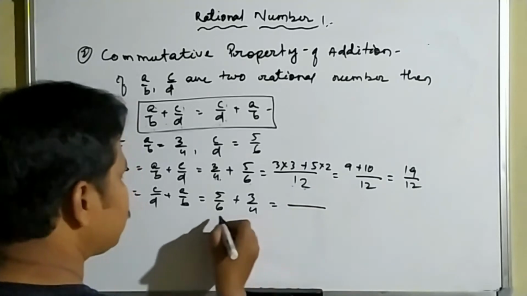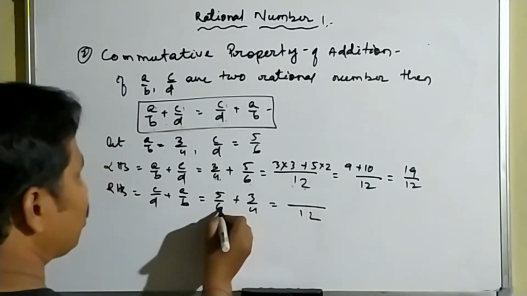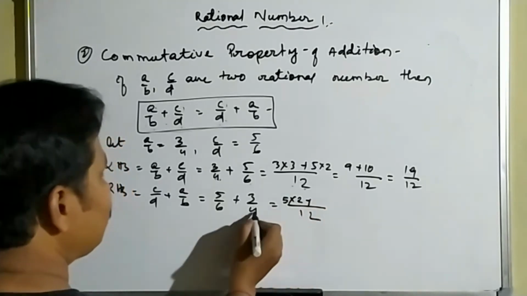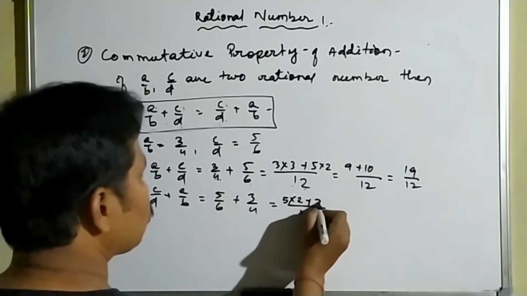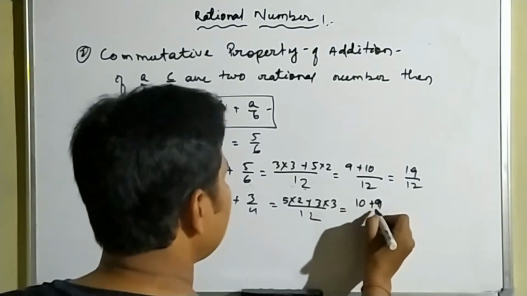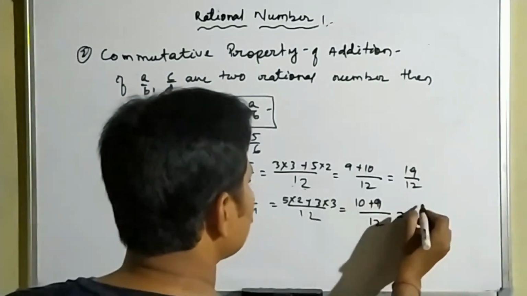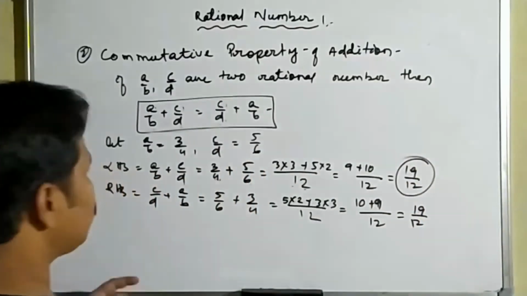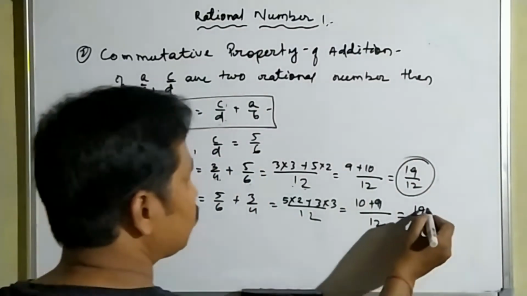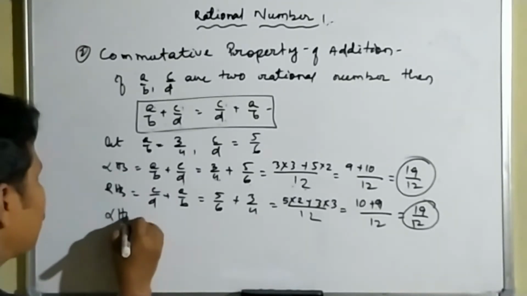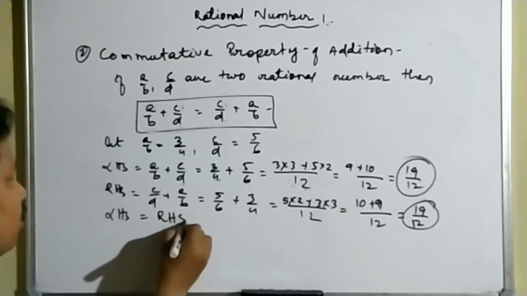Again the LCM of 6 and 4 is equal to 12. 12 divided by 6 is equal to 2, so 5 into 2 plus 12 divided by 4 is equal to 3, so 3 into 3, which is equal to 10 plus 9 divided by 12, which is equal to 19 by 12. So here left hand side is equal to 19 by 12 and right hand side is equal to 19 by 12. So that means we have left hand side equal to right hand side.